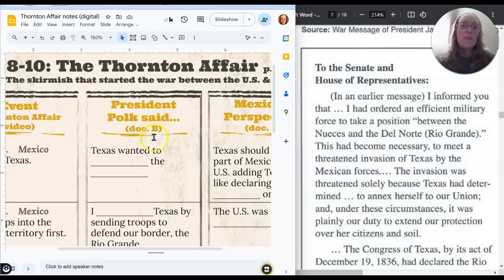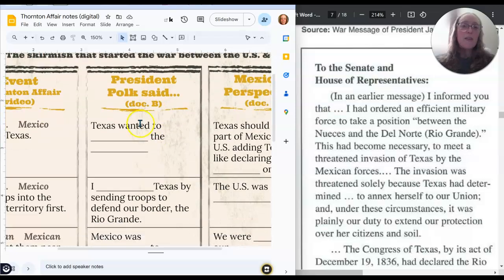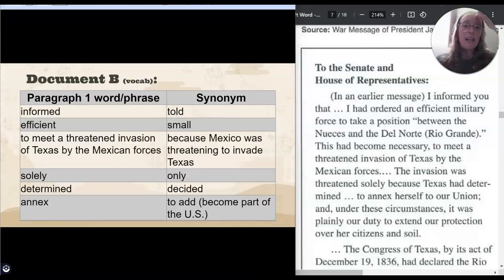For right now, you're taking a look at what it says here, and you're figuring out what goes in the blank. So what did Texas want? I'm not going to go back and forth much, but make sure you're filling in these blanks as we go on from here. I'm going to give you a little help as you go through this. I'm going to read the section that answer comes from. And so I am going to look in this section. I might need these words over here.